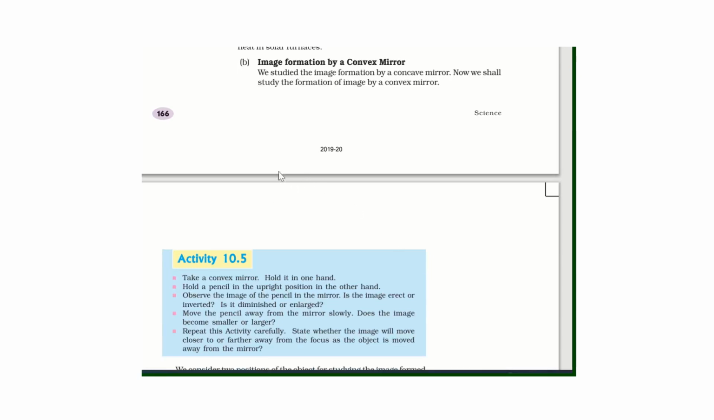Hello students, today we will discuss image formation by a convex mirror. Earlier we have discussed image formation in the case of a concave mirror. Now we will discuss the convex mirror.